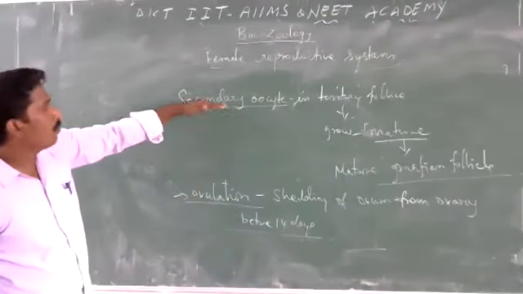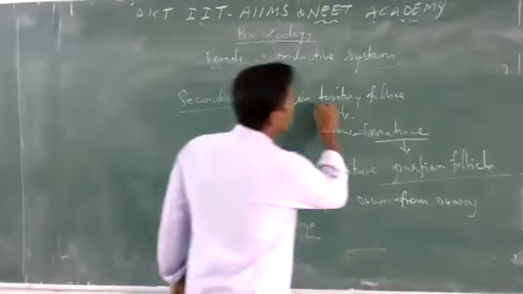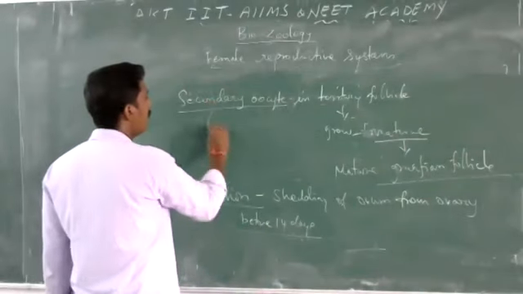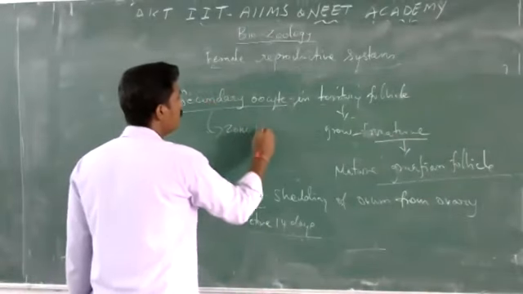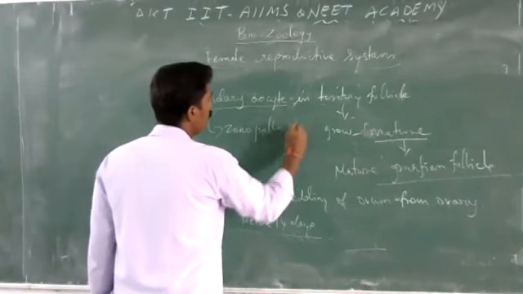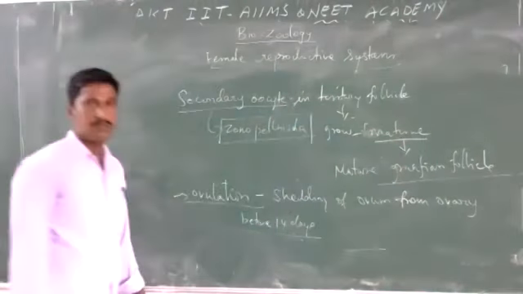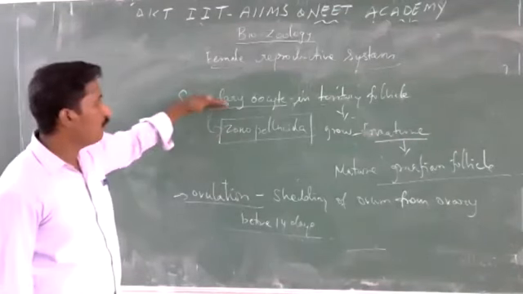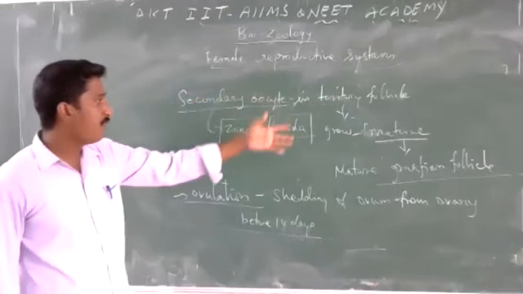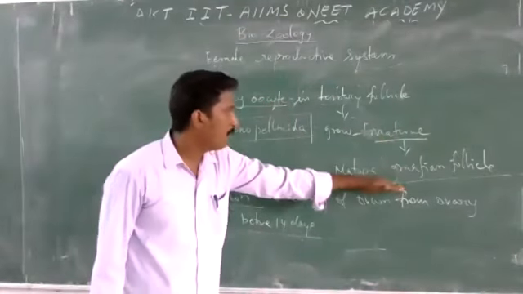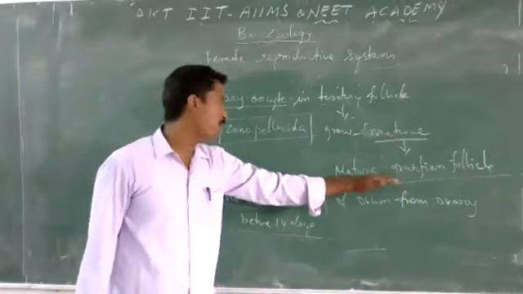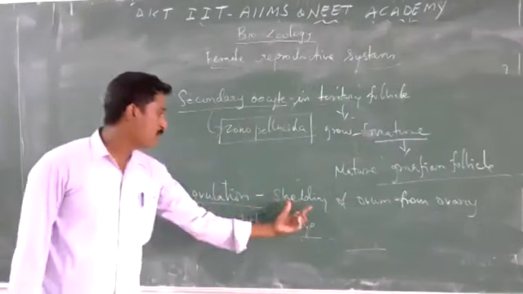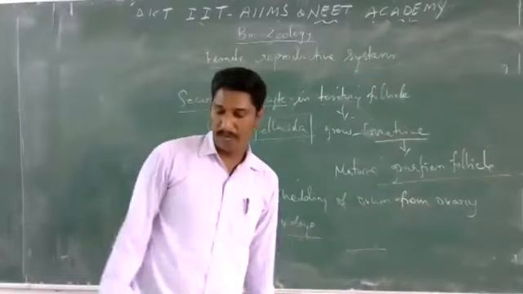Here, one point I missed: in the tertiary follicle, the secondary oocyte is covered by a layer called the zona pellucida. Zona pellucida is one of the layers. It is formed in the outer layer of the secondary oocyte in the tertiary follicle. After that, it grows and matures. It becomes a mature Graafian follicle. From the mature Graafian follicle, the ovum is released. This process is called ovulation. The process of ovulation is the shedding of ovum from the ovary.